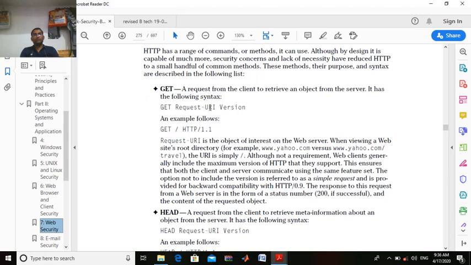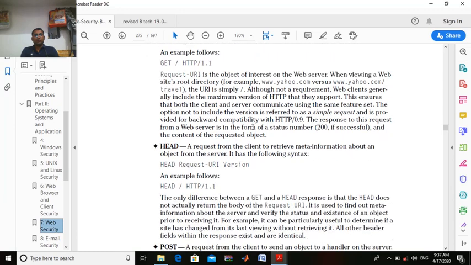So what is URI and what is version? Version is nothing but the HTTP version, right? And this slash you are going to see is called the URI. There is an example also; go through the example and read this. So this is the get method to retrieve an object from the server. And who is going to retrieve? The client.